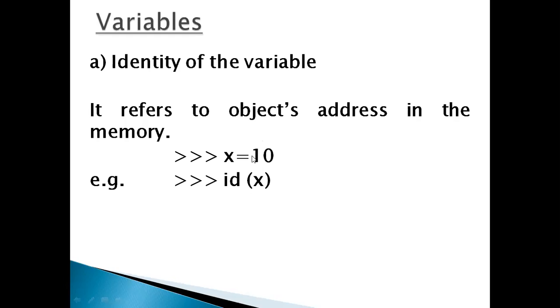We'll discuss the difference between single equal and double equal later. Single equal is called the assignment operator. Now, if I want to check the address of the value, where it is located in memory, then I need to type id. id is a function. By using id with brackets, we can check the address of the identity of the variable, where it is stored in memory.